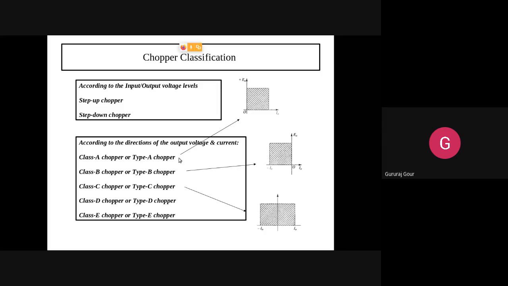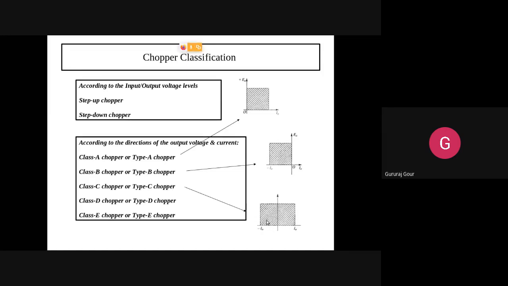First three types of choppers, how do you differentiate them? You can group them as output voltage always positive. But how do you differentiate between A, B and C? Output current is positive in type A. In type B, output current is negative. And in type C, output current may be positive or negative.